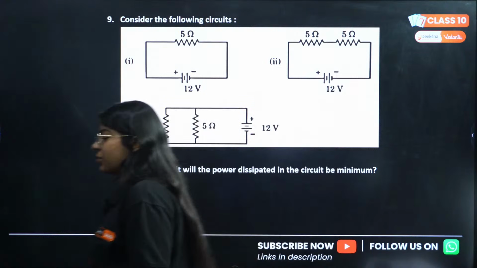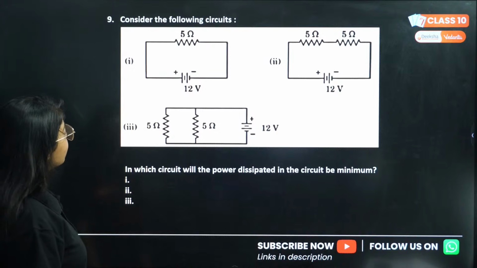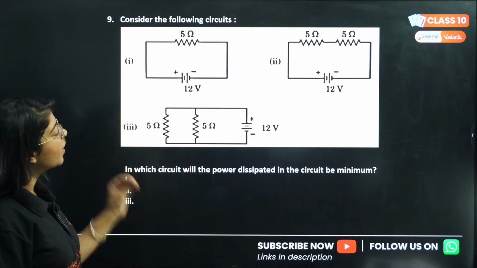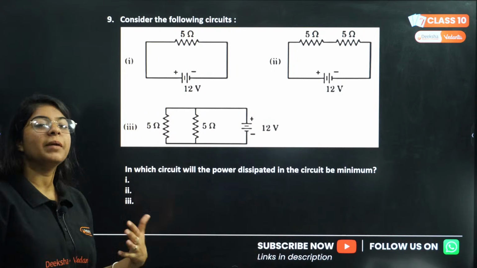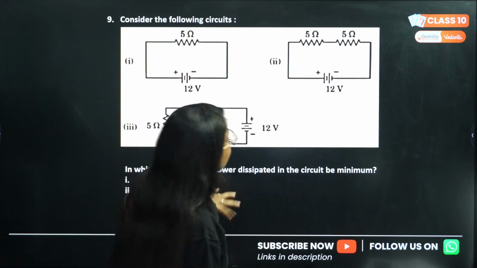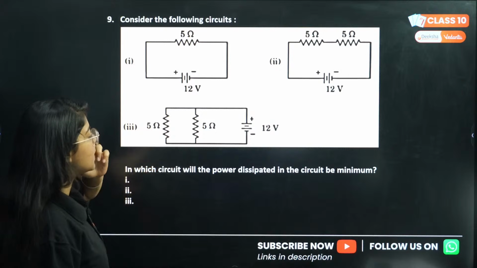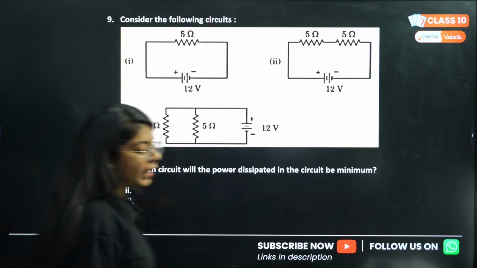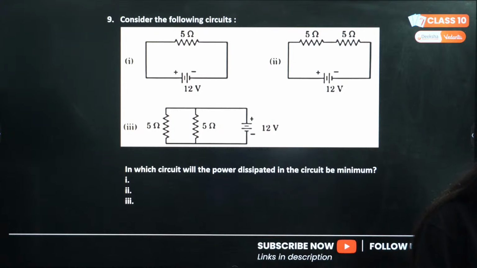9th question says: consider the following circuit. In which circuit will the power dissipated be minimum? The power will be minimum. Now, we have these resistances. We'll simply see in which the power dissipated is minimum. Okay? Do you understand? Okay, Kajal is saying A.